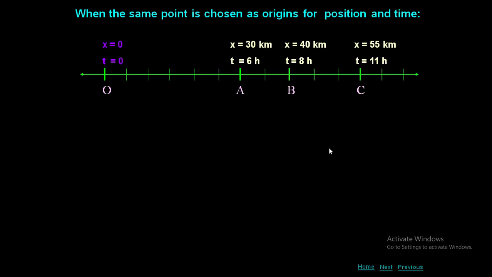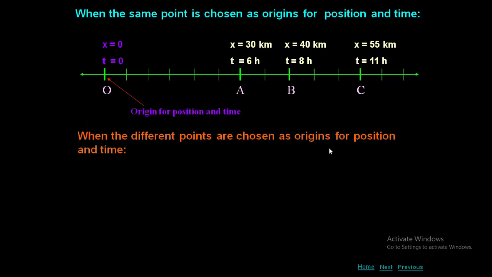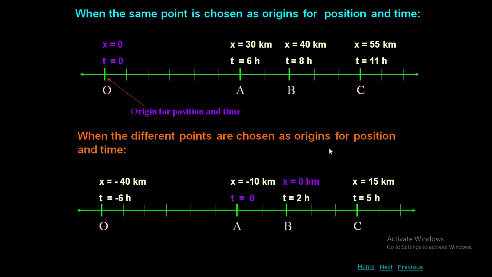When the same point is chosen as horizon for position and time, that is the horizon for position and time. When different points are chosen as horizon for position and time, this is the horizon for time and horizon for position. Both are at different points, so it will differ. But the distance between 2 points will not change or be affected.